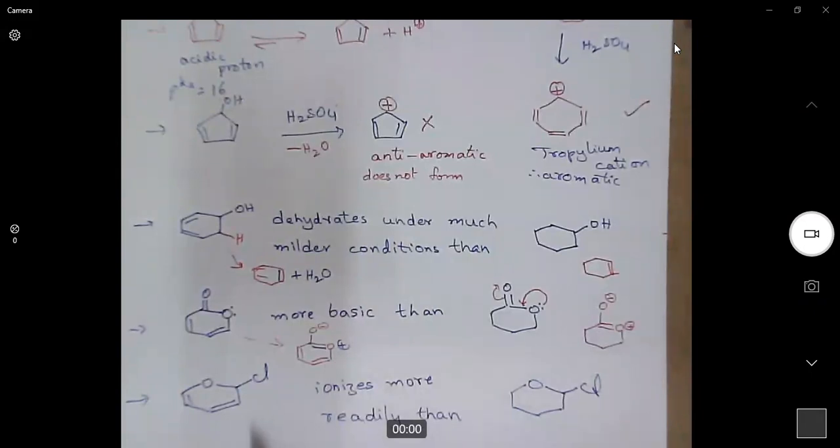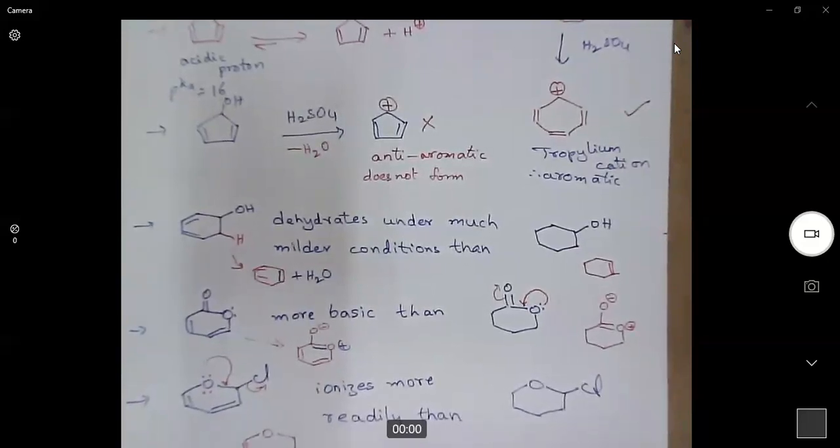Similarly, here also, oxygen will donate one of its lone pairs to the next carbon, so that chlorine will be leaving. When chlorine leaves, what we will get? We will get an aromatic conformation. This double bond is already there.